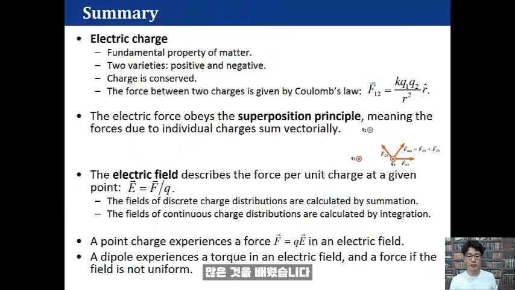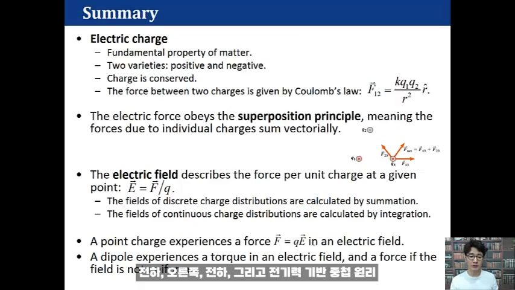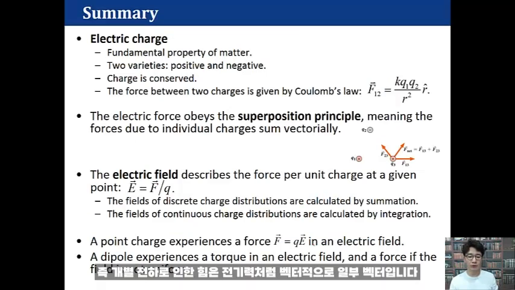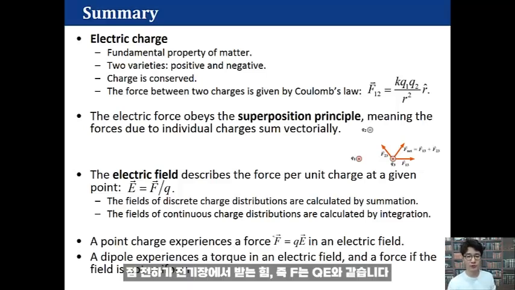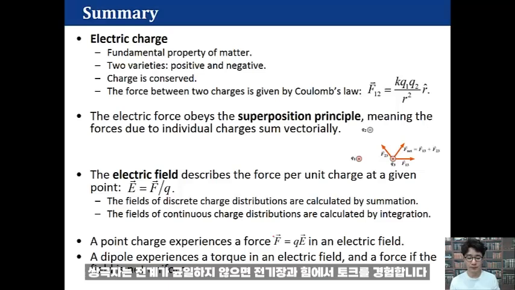We learned a lot of stuff. Electric charge, and the electric force obeys the superposition principle, meaning the forces due to individual charges sum vectorially. Electric field describes force per unit charge, similar to how the gravitational field describes force per unit mass. A point charge experiences force F equals QE in an electric field. A dipole experiences torque in an electric field, and force if the field is not uniform. And the torque tends to align the dipole parallel to the electric field.